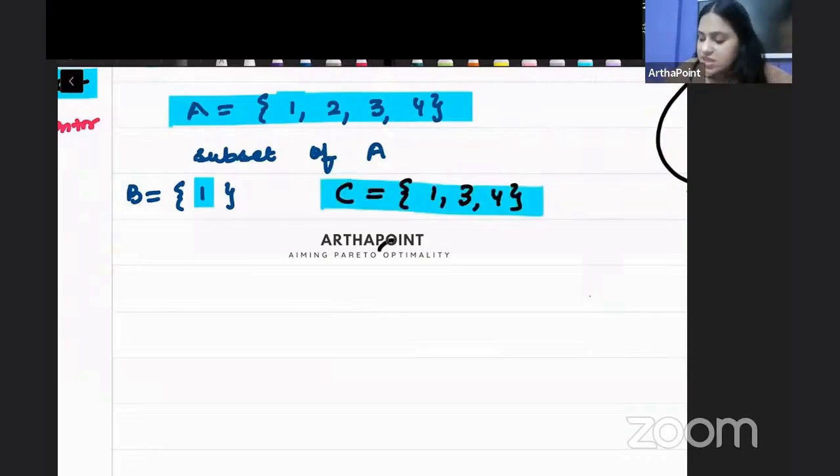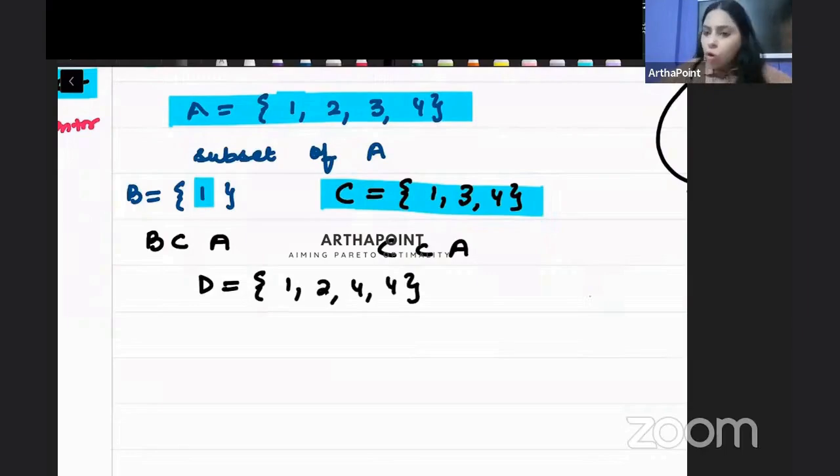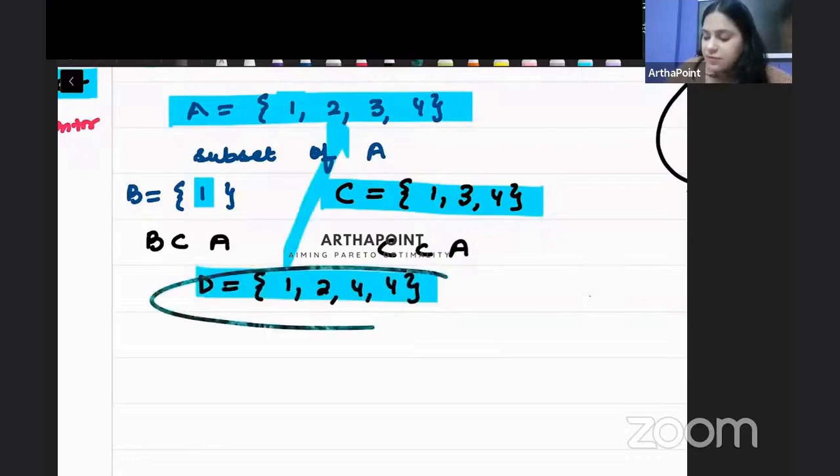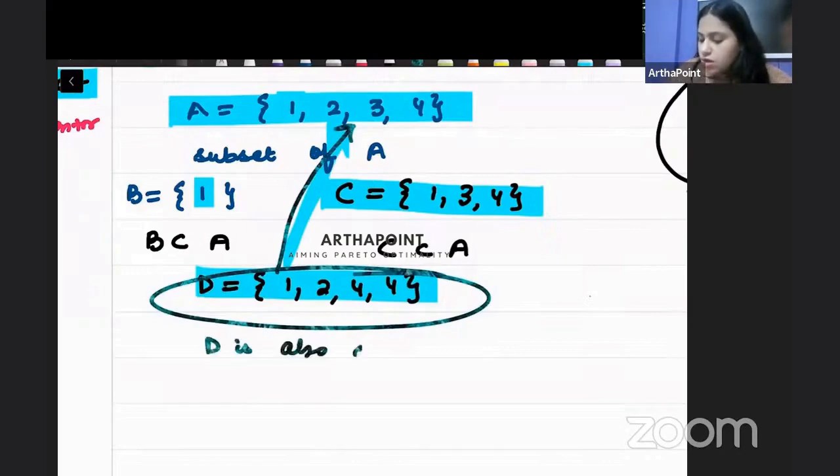So I can say C is also a subset of A. Right? B is also a subset of A. Now I'm taking a set D, and D has 1, 2, 3, 4. All elements of D are also present in A. All the elements that are in D are present in A. So I can say D is also a subset of A.